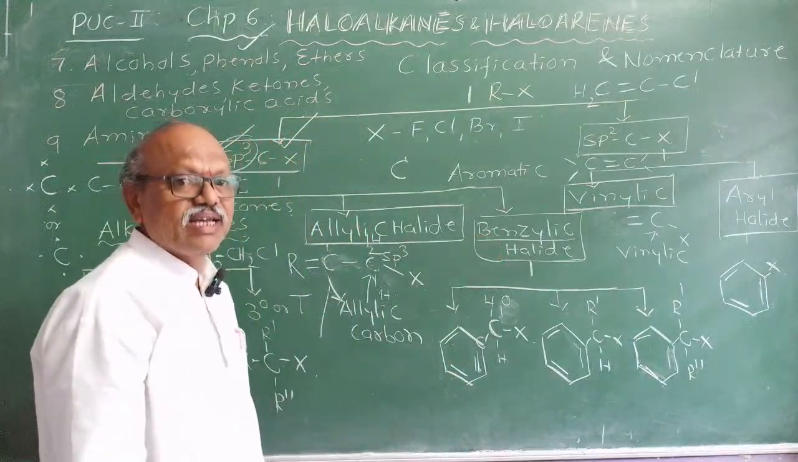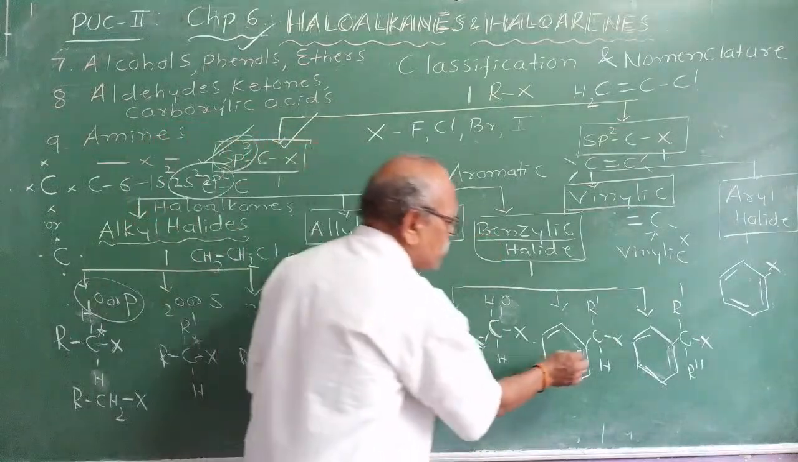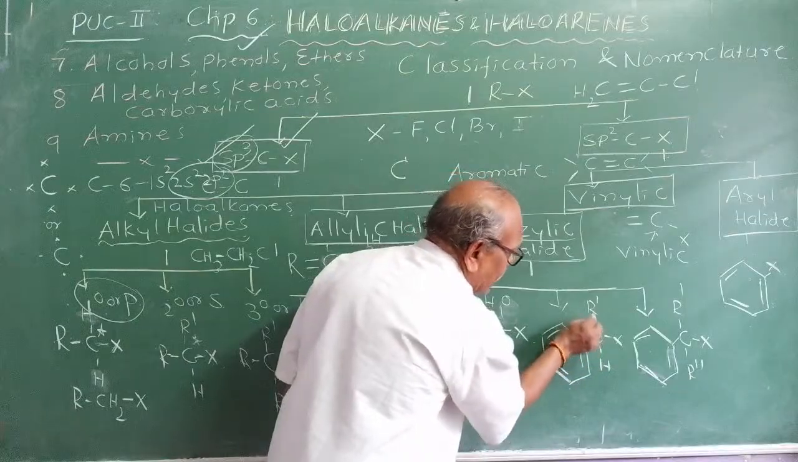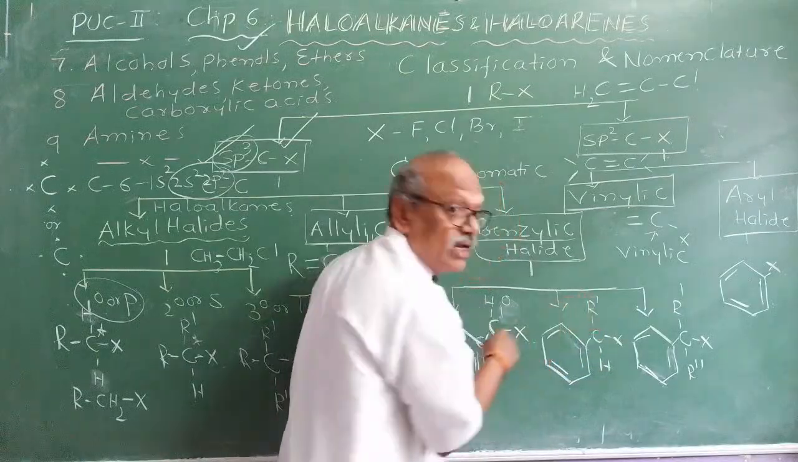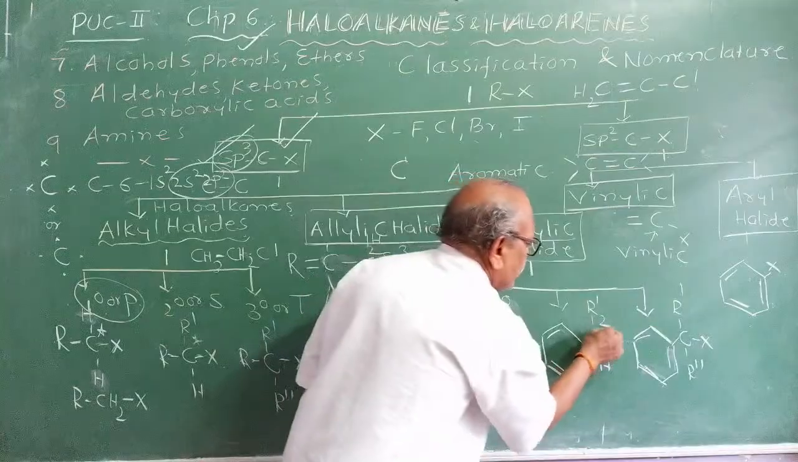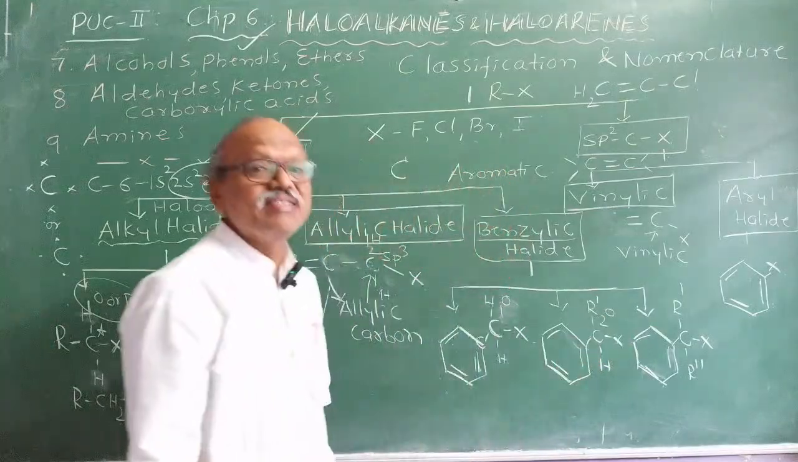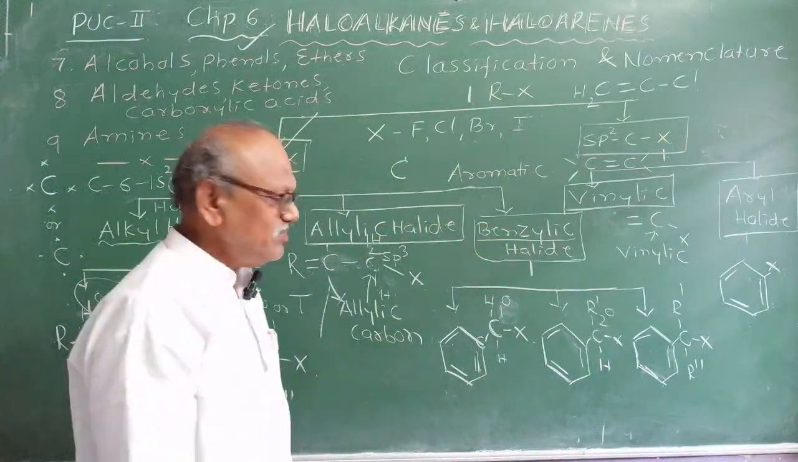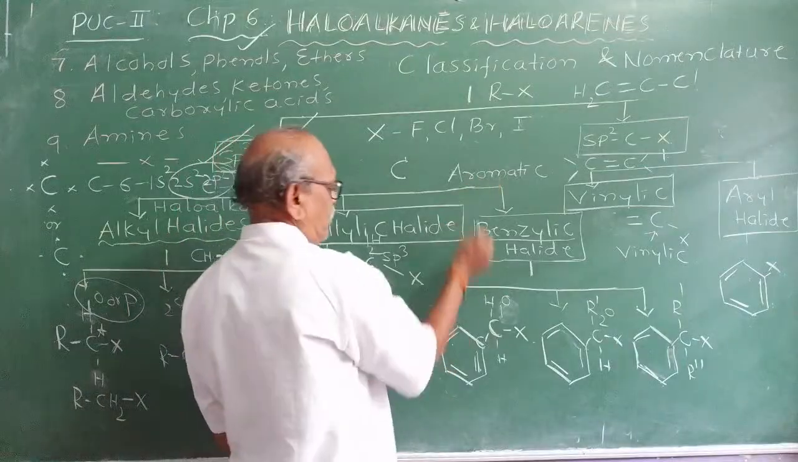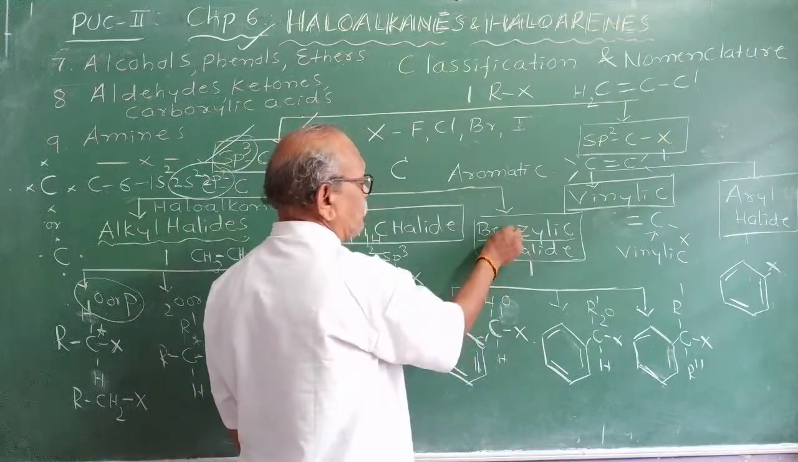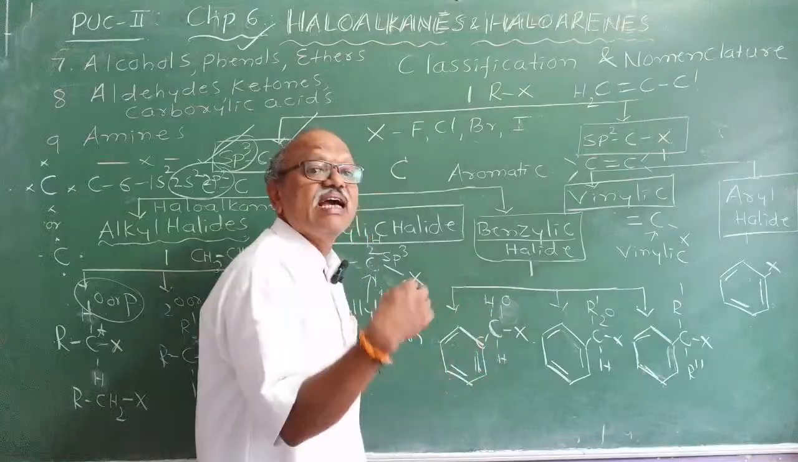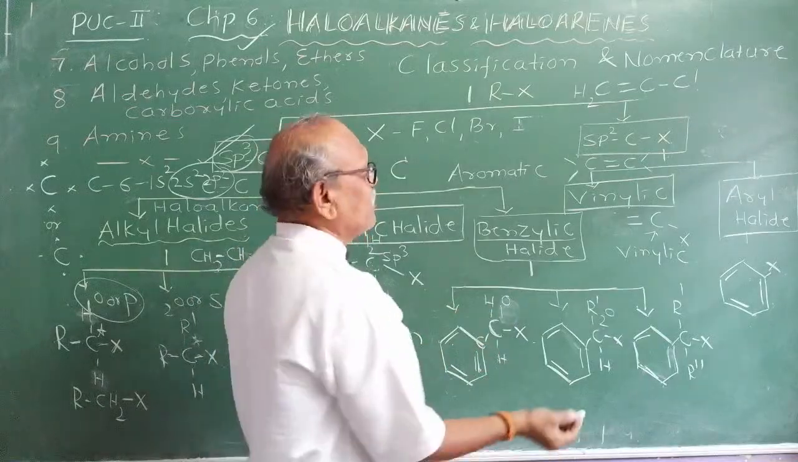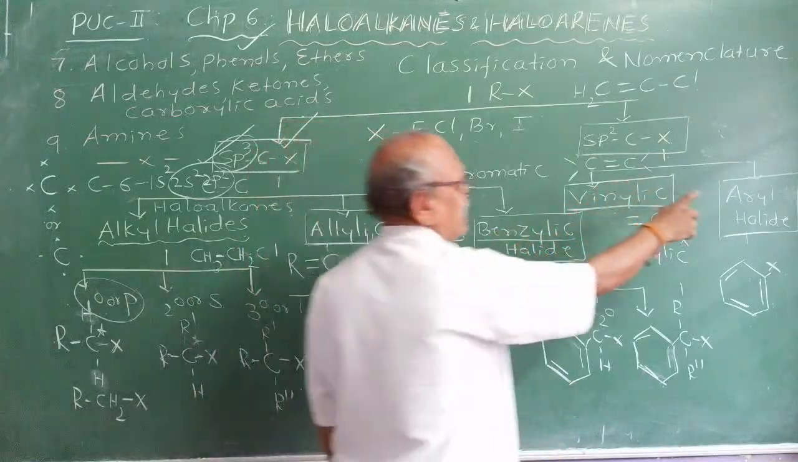We call it as benzyl halide. And observe here, if another hydrogen atom is substituted by some other alkyl group, then it is called as 2 degree benzyl halide. Benzylic halide means if the CH2 group is linked to the benzene ring, then it is called as benzylic group. Otherwise, it is called as phenyl, aryl.